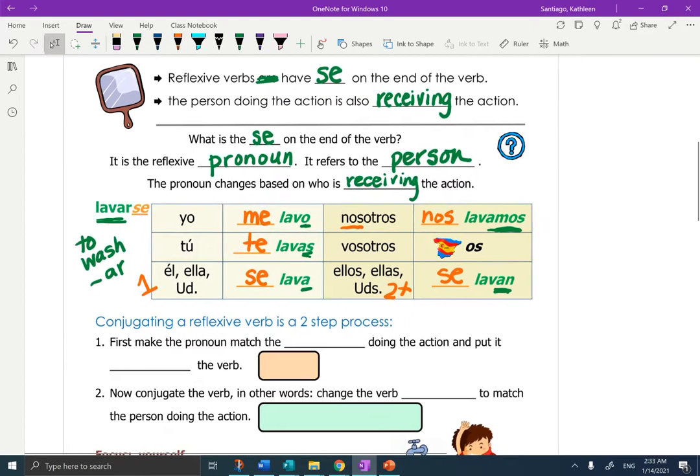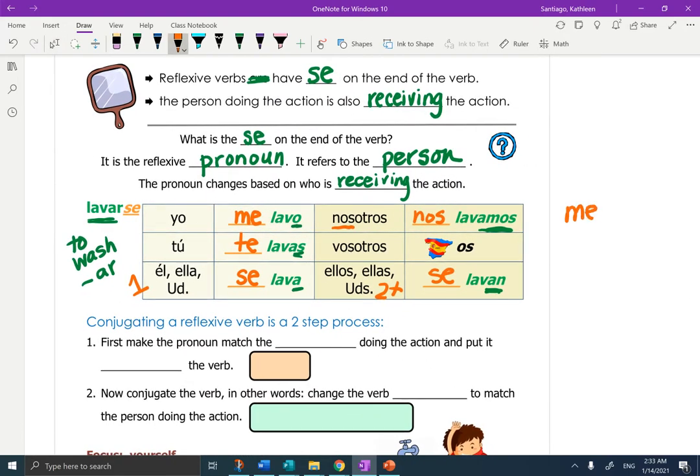So if you wanted to think of just the pronouns, it would be me, te, se, nos, se, which somewhat reminds us of doler. Me duele, te duele, but right, this is new because then it was le. So for doler, like gustar, it's me, te, le, nos, les. But here it's me, te, se, nos, se. The se is the same for both the singular and the plural.